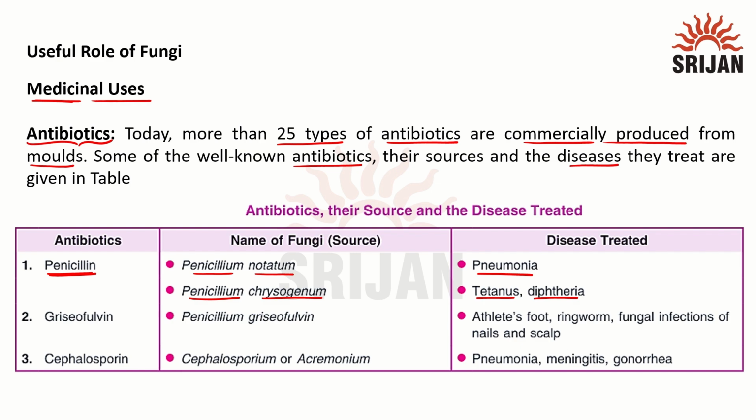Next antibiotic is called griseofulvin. Penicillium griseofulvum secretes this compound, and this antibiotic can cure athlete's foot, ringworm, and fungal infections of the nail and scalp. Third antibiotic is cephalosporin. This is extracted from a fungus known as Cephalosporium or Acremonium. This antibiotic can cure pneumonia, meningitis and gonorrhea.